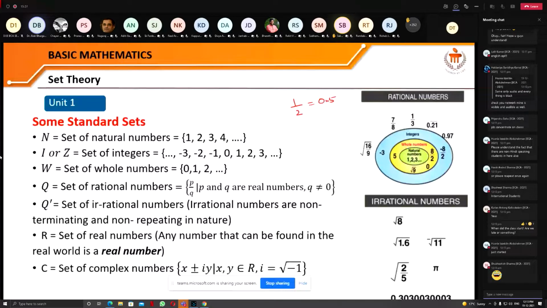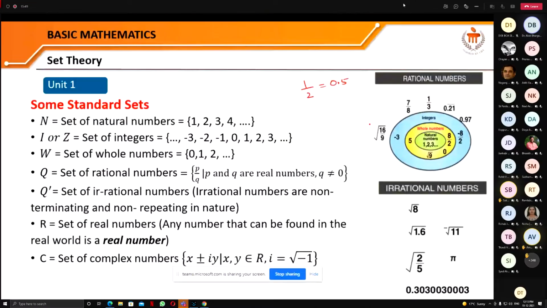So this is a rational number, not irrational. An example of rational numbers is root 16/9, that is 4/3, and that is a rational number. But the square root of 8, pi, square root of 2/5, these are examples of irrational numbers.